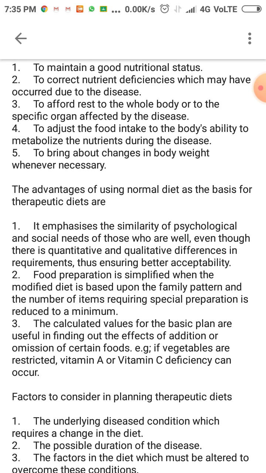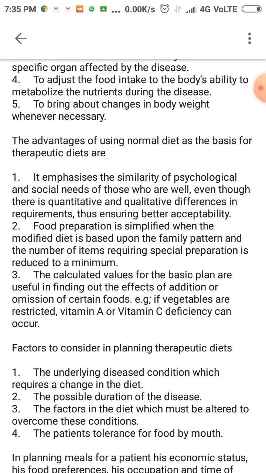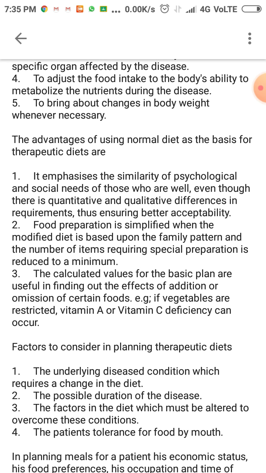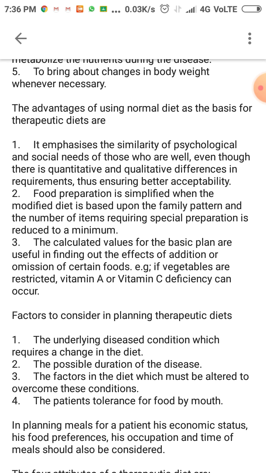It is simplified when the modified diet is based upon the family pattern and the number of items required. Special preparation is reduced to a minimum. The calculated values for the basic plan are useful in finding out the effects of addition or omission of certain foods. For example, if vegetables are restricted, vitamin A or vitamin C deficiency can occur. So it is planned according to the sick person.